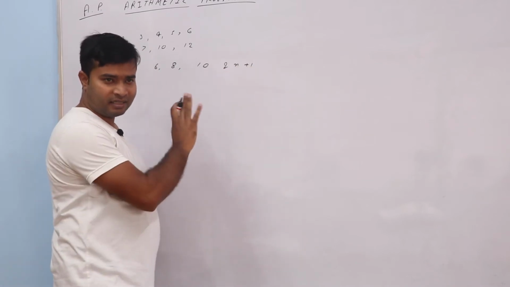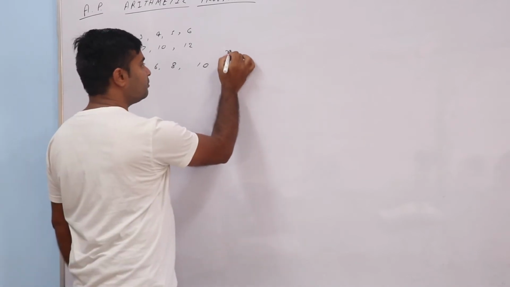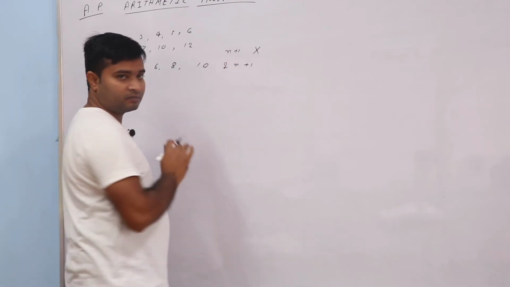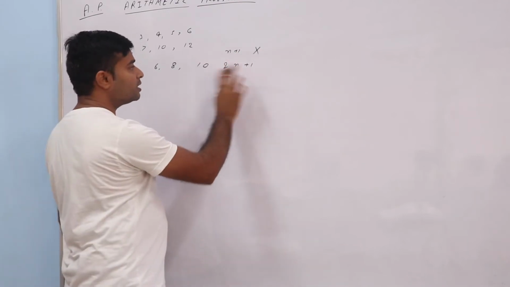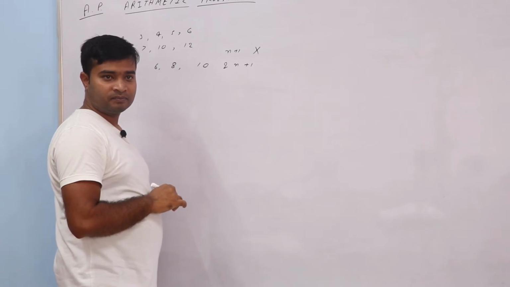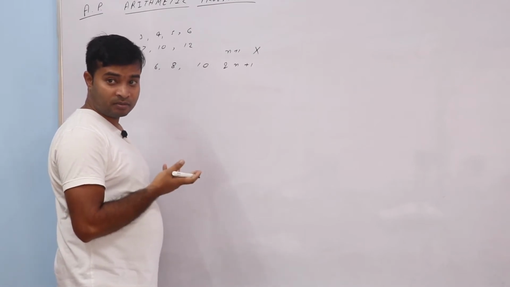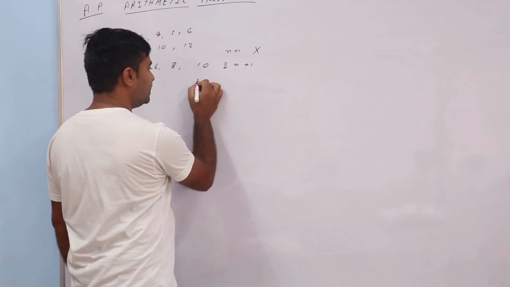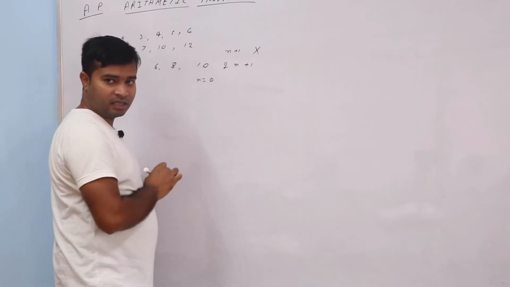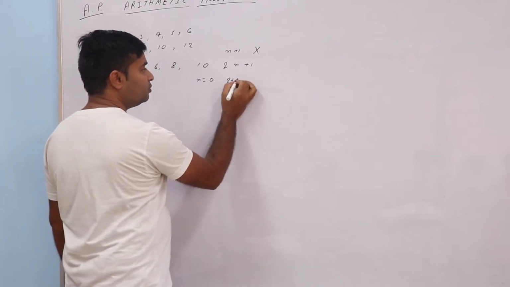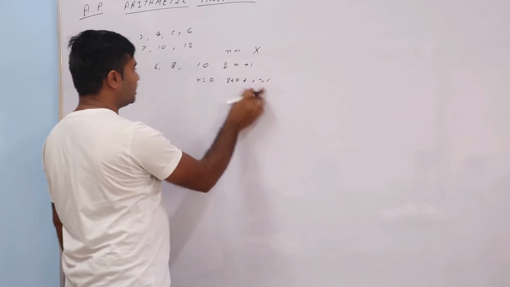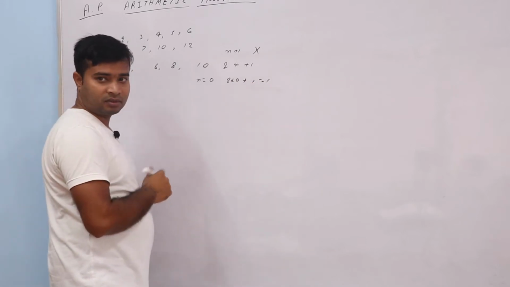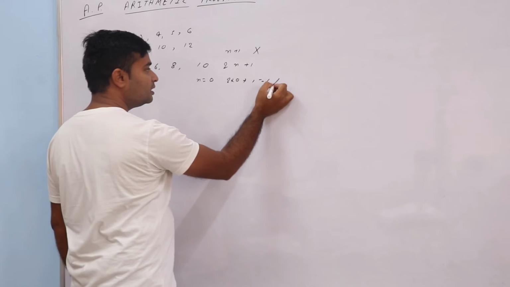Think, is it correct or not? If I put n is equal to 0, then 2 into 0 plus 1, I am getting 1, but I should get 2. This is wrong.